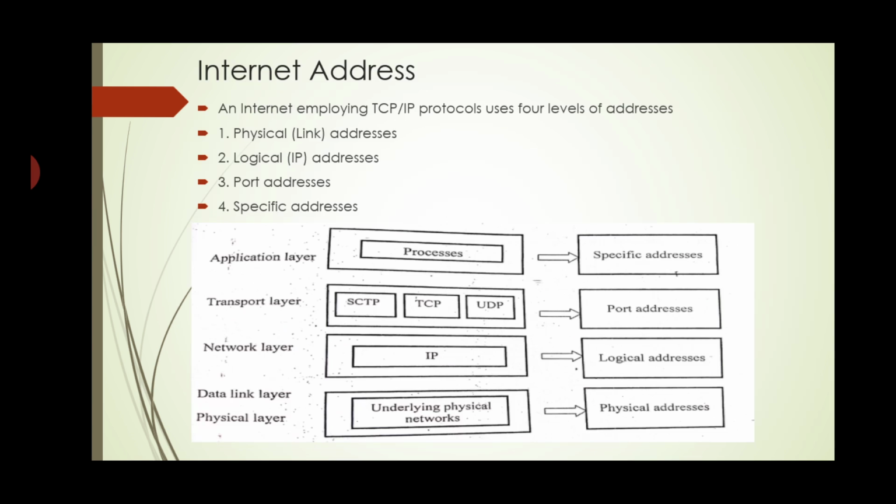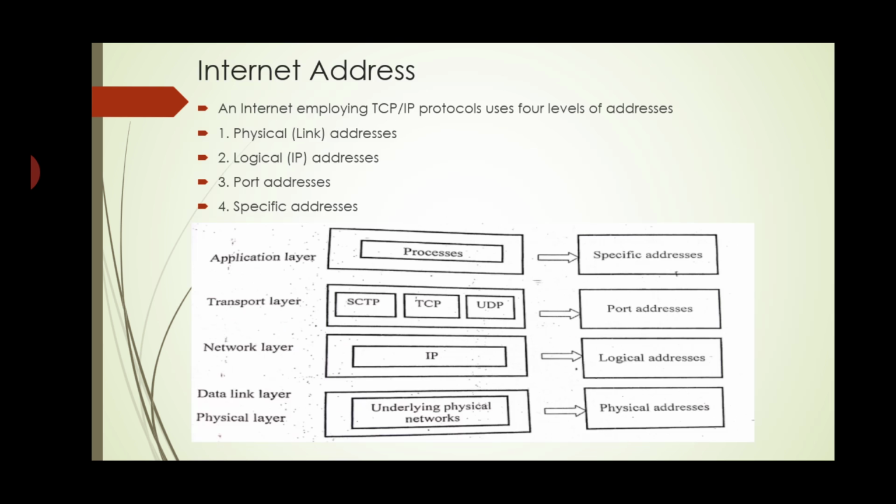Now we will see the internet addresses. At each layer of the protocol, they are using different addresses. An internet employing TCP/IP protocols uses four layers of addresses. One is the physical or link address, second the logical or IP address, third the port address, and fourth the specific address.